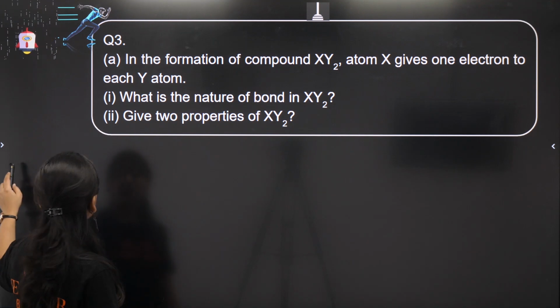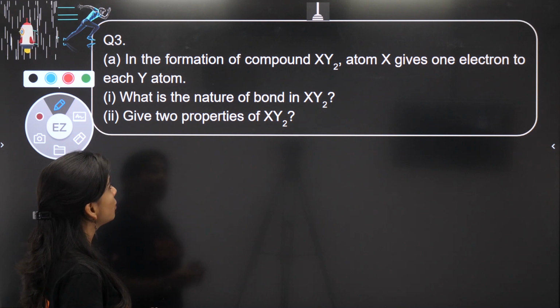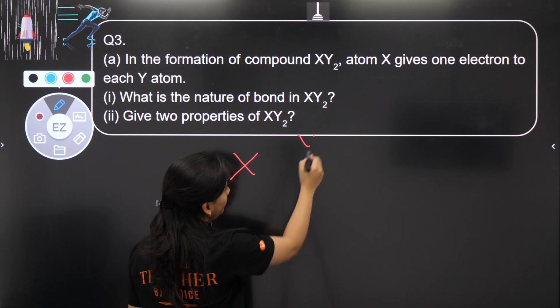Next question. In the formation of a compound XY2, X gives 1 electron to each Y atom. What is the nature of the bond in XY2?